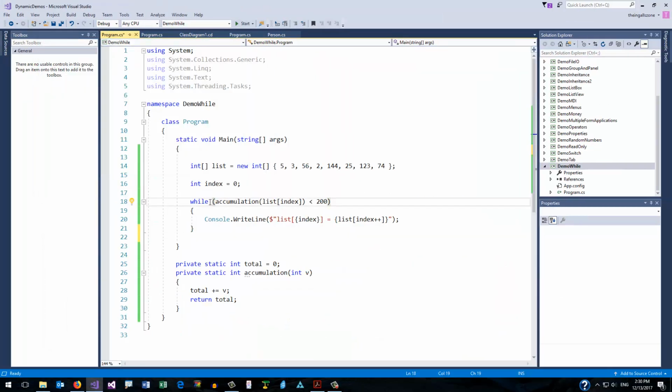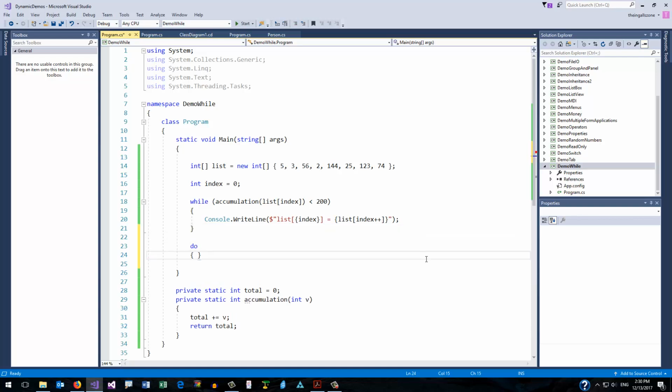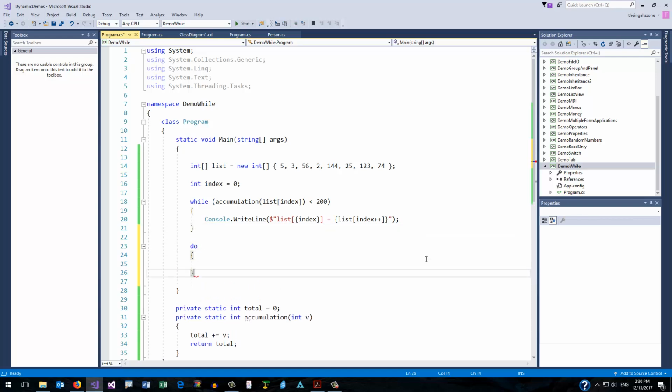So a while loop has a condition at the top, and if that condition is met, in other words, if the expression generated is true, then we will execute the body of the loop. If the expression generated is false, then we don't execute the body of the loop. On the other hand, a do-while loop always executes the body of the loop at least once, and then once the loop has been executed once, we do the test. And that's why the while is at the bottom.